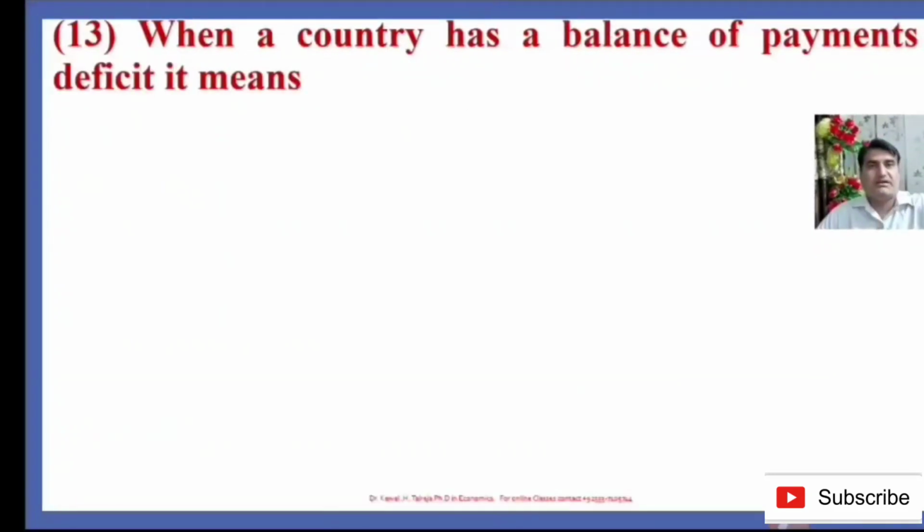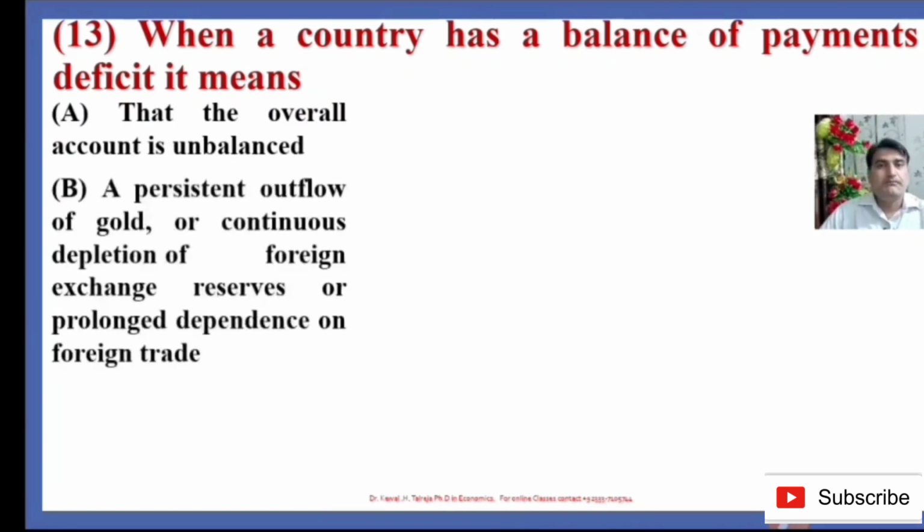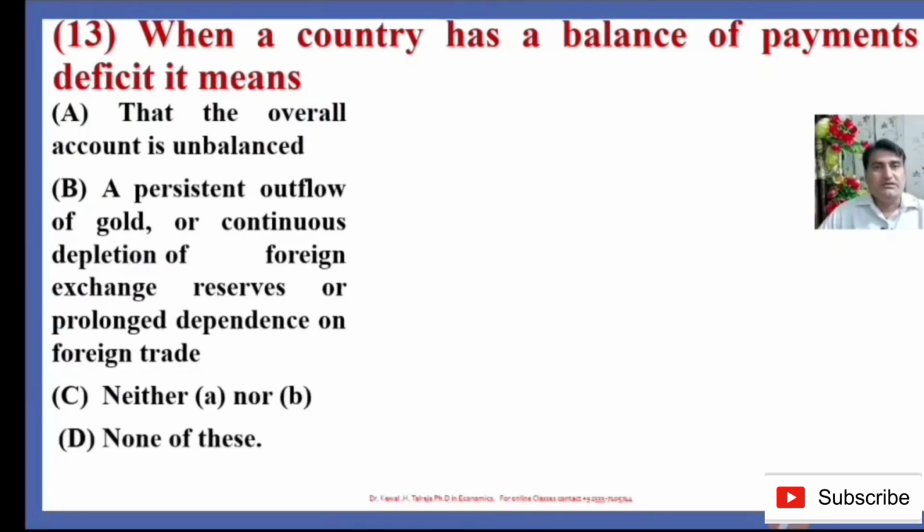Number 13: when a country has a balance of payment deficit, it means option A, that the overall account is unbalanced. Option B, a persistent outflow of gold or continuous depletion of foreign exchange reserves or prolonged dependence on foreign trade. Option C, neither A nor B. Option D, none of these. So which is the right answer? We must know first of all what the balance of payment is.